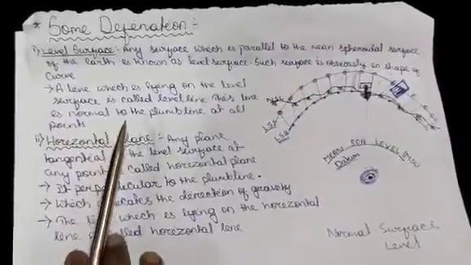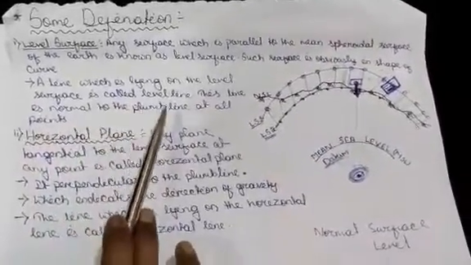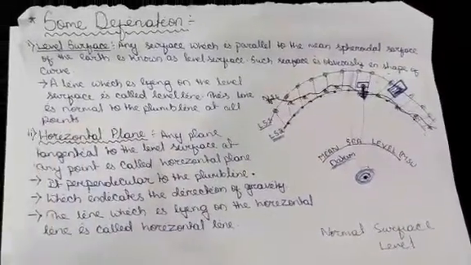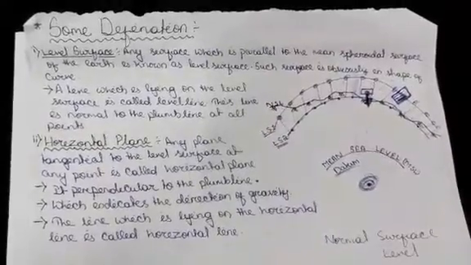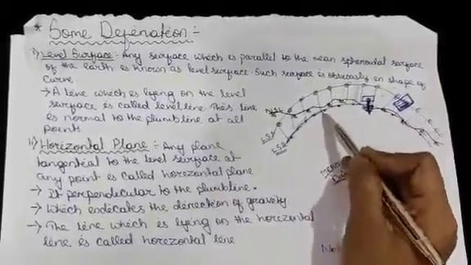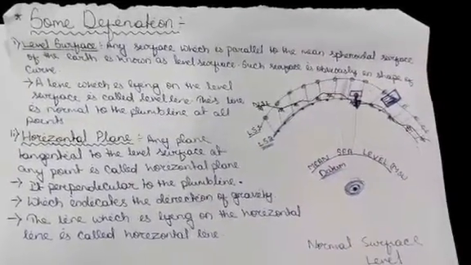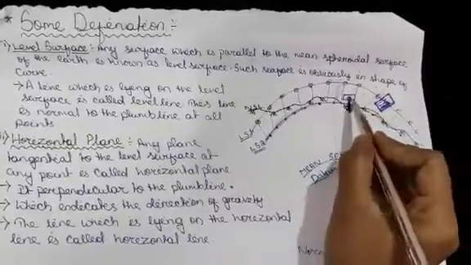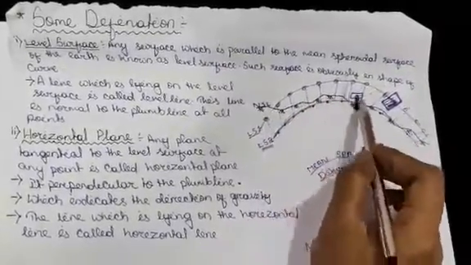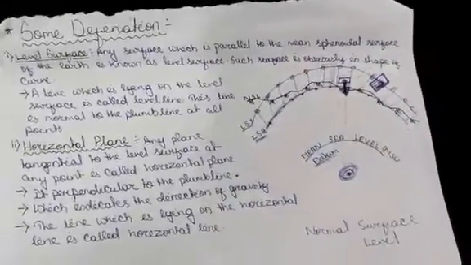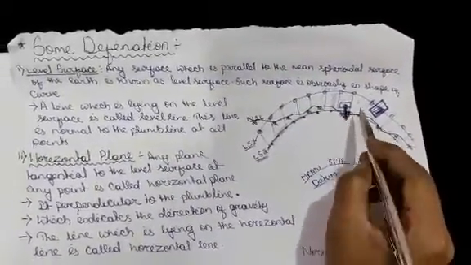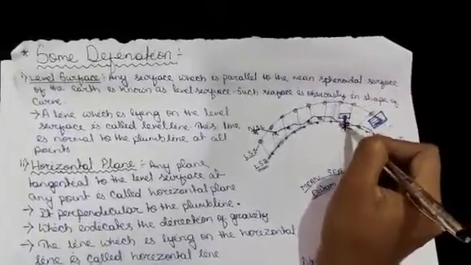Next, a line which is lying on the level surface is called a level line. This line is normal to all plumb lines at all the points. So when we draw a line on the level surface, that is called a level line. And when we put an instrument on the level surface or on the natural surface, we require to know about the center point of the instrument, which is called centering, and which is on the ground.